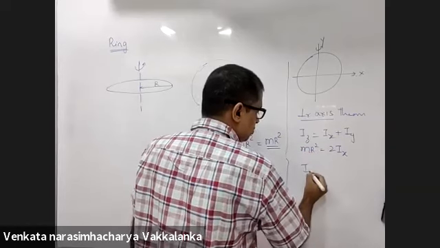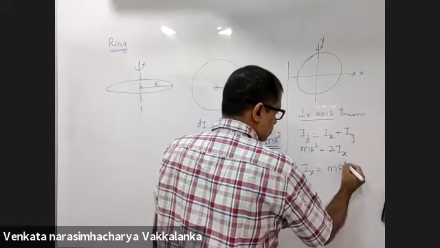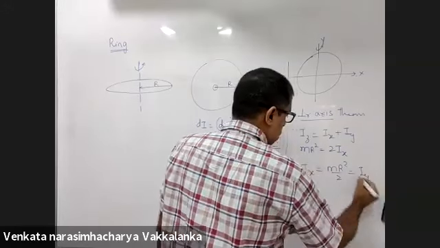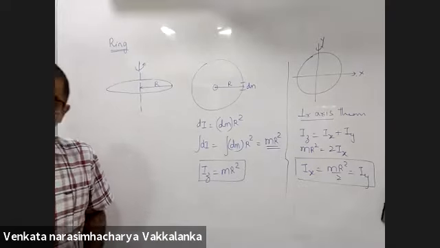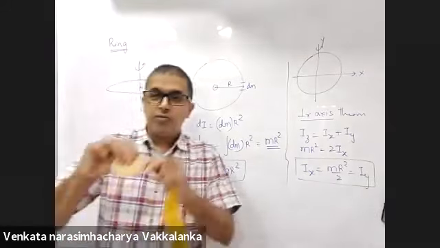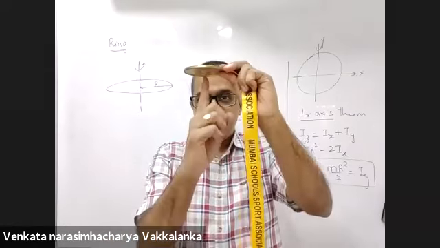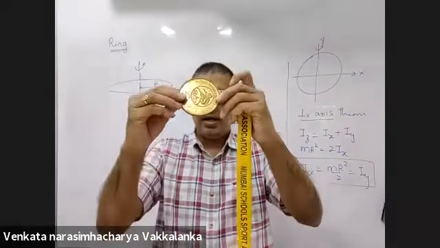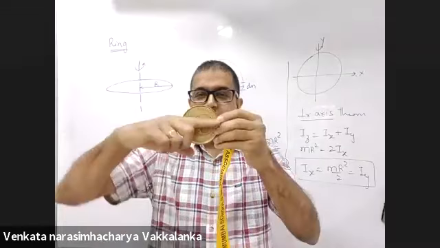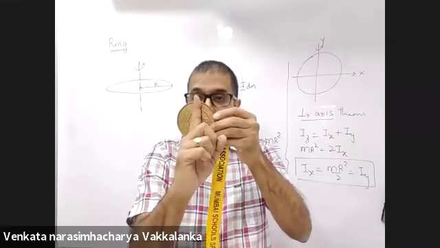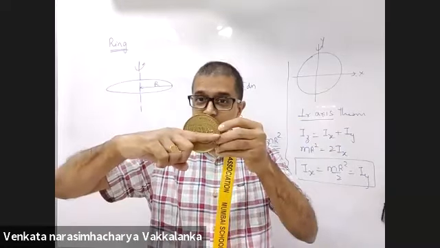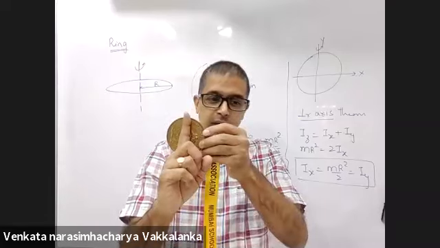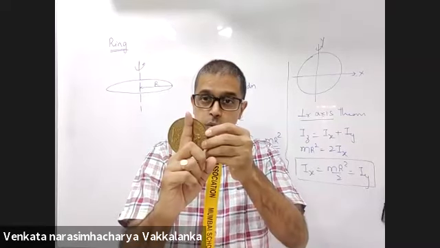Iz is mr square, so Ix is mr square by 2, and Iy is mr square by 2. For a ring, Iz is mr square, Ix is mr square by 2, Iy is mr square by 2. Right?